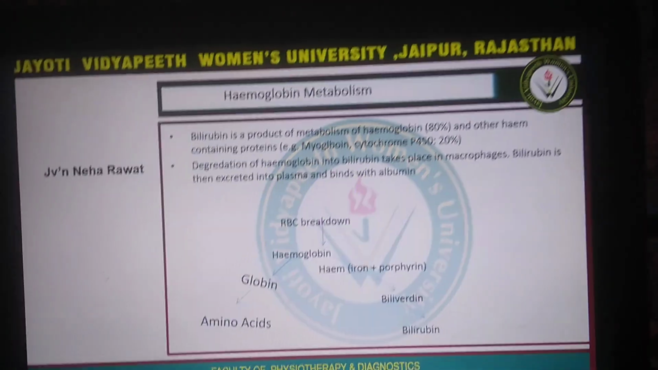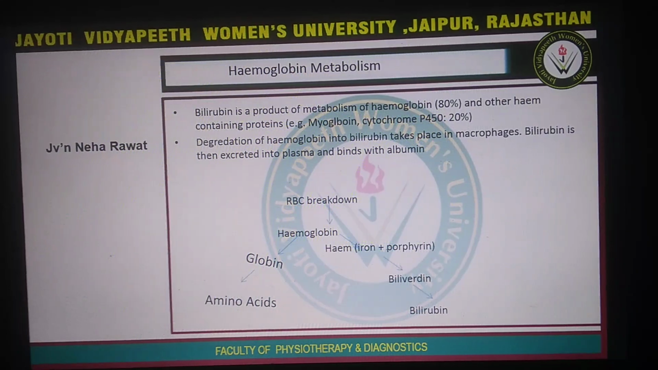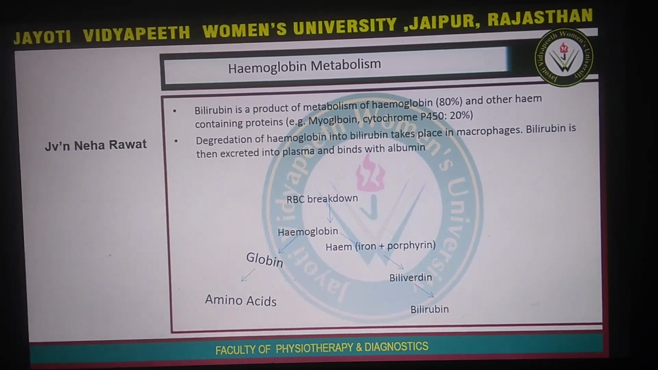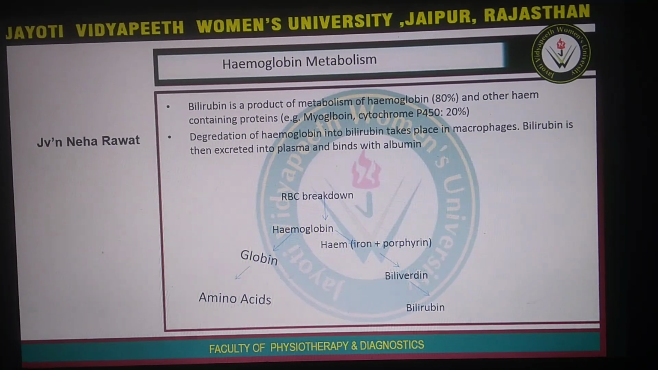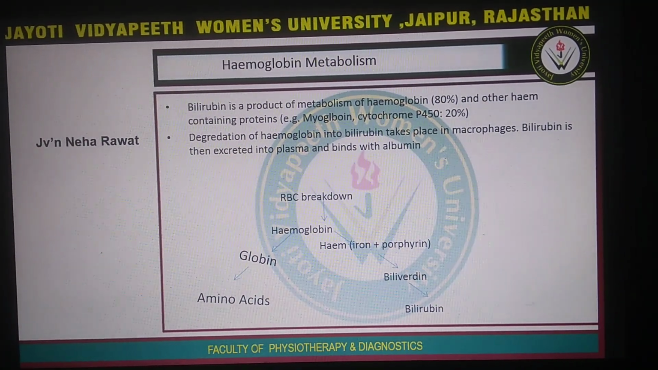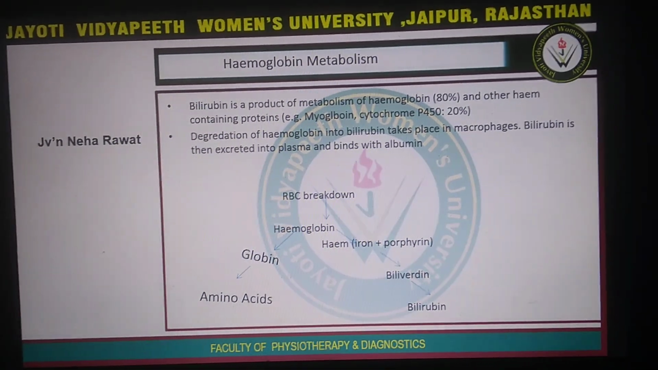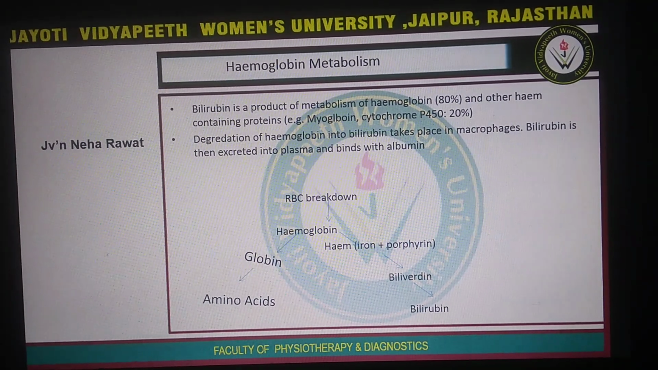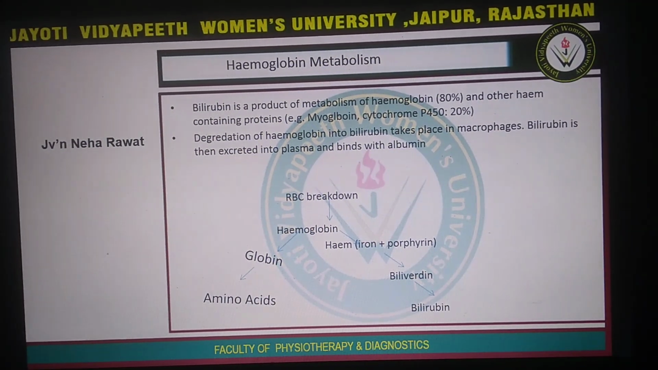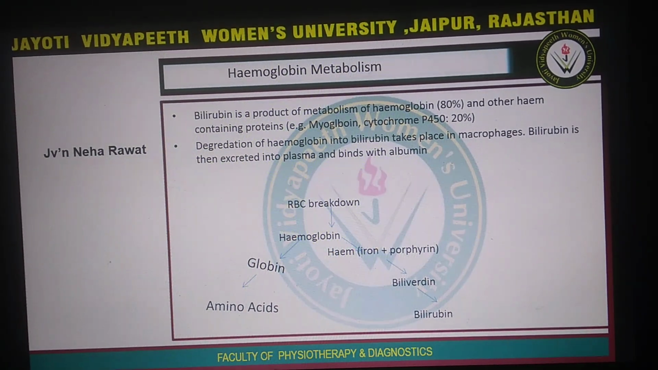Now, in the next slide, we learn how bilirubin is formed, that is, by hemoglobin metabolism. Bilirubin is a product of metabolism of hemoglobin, 80%, and other heme-containing proteins like myoglobin or cytochrome, around 20%. Degradation of hemoglobin into bilirubin takes place in macrophages. Bilirubin is then excreted into plasma and binds with albumin.